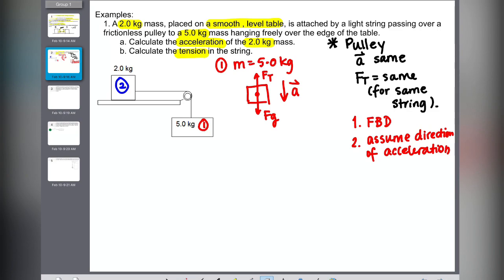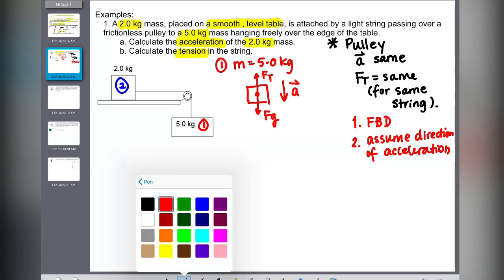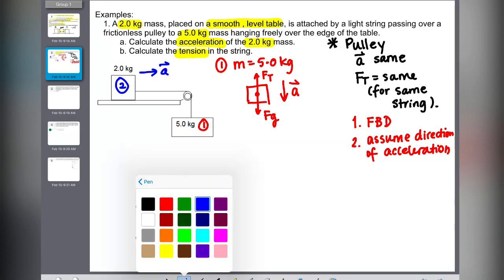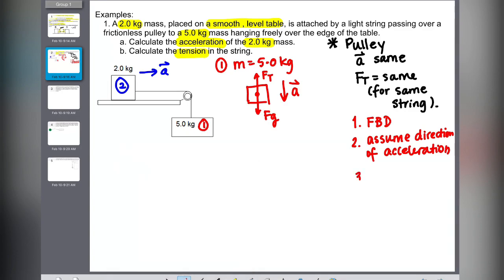So step 2 is you assume the direction of acceleration using common sense. I'm going to skip ahead to the second block. If block 1 is going downwards, then block 2 is going to have to be traveling to the right. Hopefully that's the common sense we can establish.